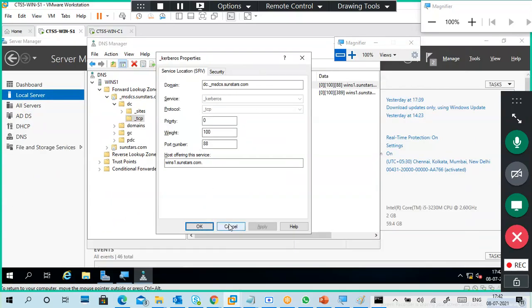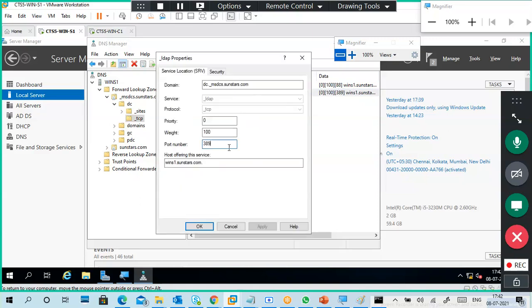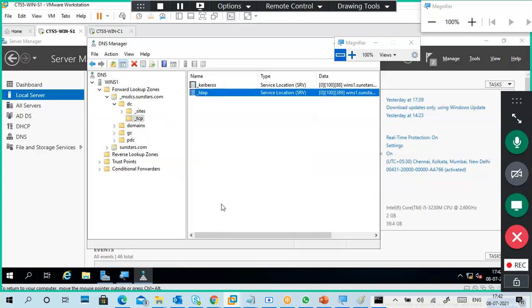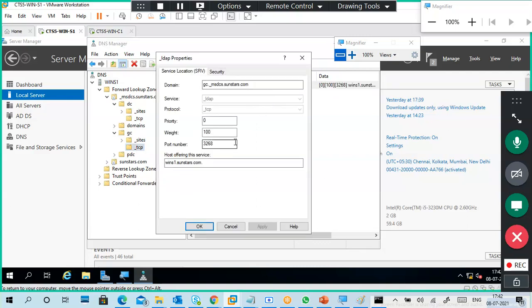This is an SRV record, and you can also see the LDAP record, port number 389. Who is providing LDAP? This server. Next, if you go to GC, who is your global catalog server? Again, the global catalog server port number is 3268. If some people ask what the port number for Active Directory is, there is no port number actually.